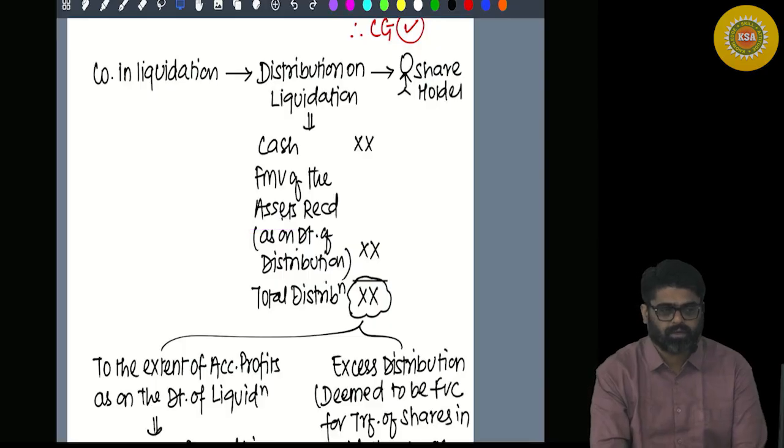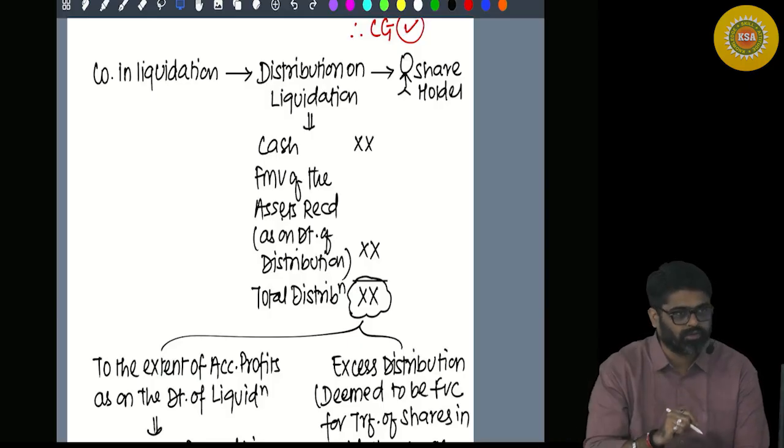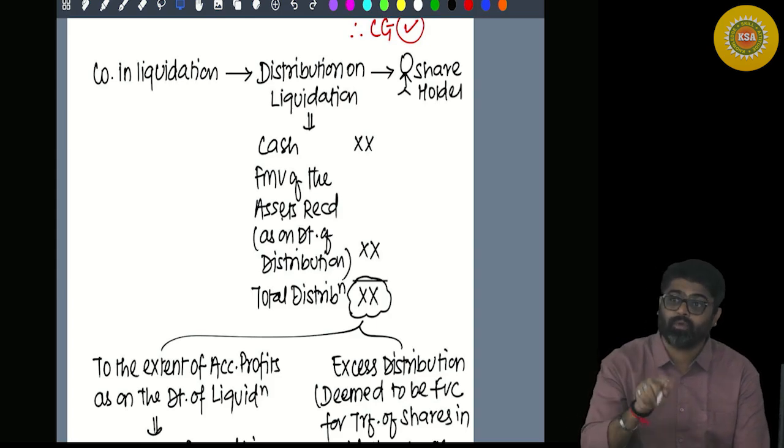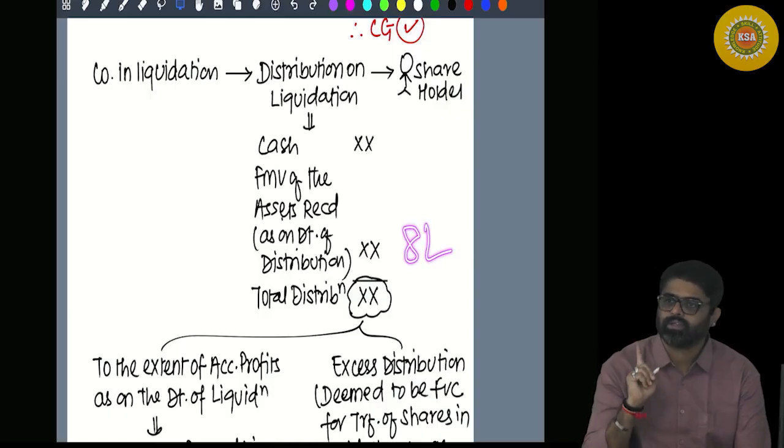Now what will be the period of holding of these assets? The period of holding will start from the date of distribution, the date on which the asset was distributed to you. Yes or no? And it will end on the date of transfer. Based on this period of holding, if the asset is short term, you know the cost, 8 lakh, without indexation. Yes or no?